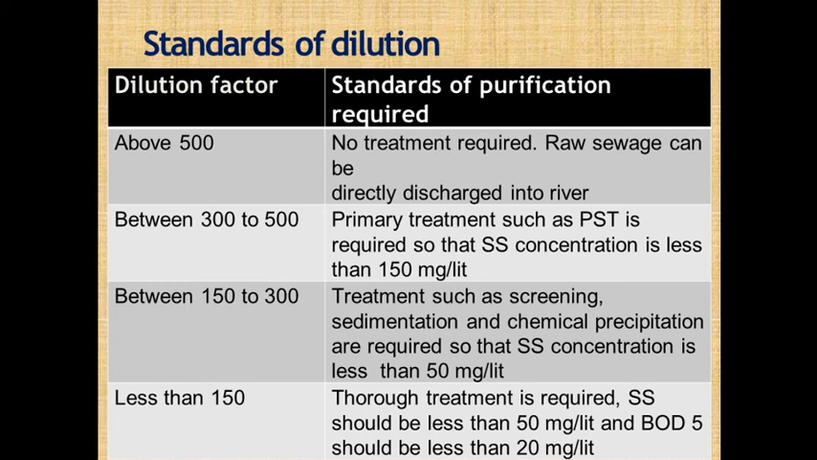Okay, so all treatment like screening, then sedimentation, then coagulation, then flocculation, chemical precipitation, then filtration, then disinfection. If you consider wastewater, it requires a secondary treatment like activated sludge process, then trickling filter, then ozonation, then UV radiation. Then other treatment like disinfection, chlorination. So that means the wastewater should be treated completely, and the suspended solid should not be more than 30 mg per liter.